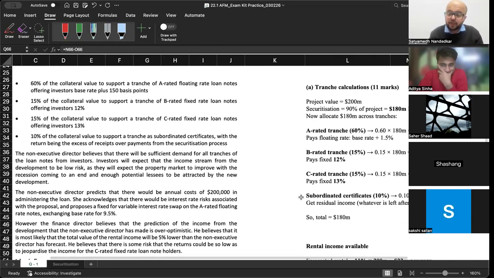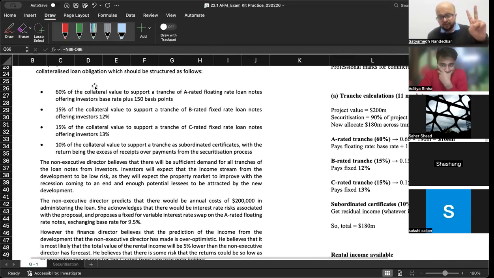Subordinated certificates: 60 done, 15 done, 15 done, that is 90. 10% of the collateral value to support a tranche as subordinated certificates. That means whatever is left over of the rental income. So what they are saying is with the return being the excess of receipt over payment from securitization process. Basically, whatever is left will go to satisfy the obligation towards this particular loan.